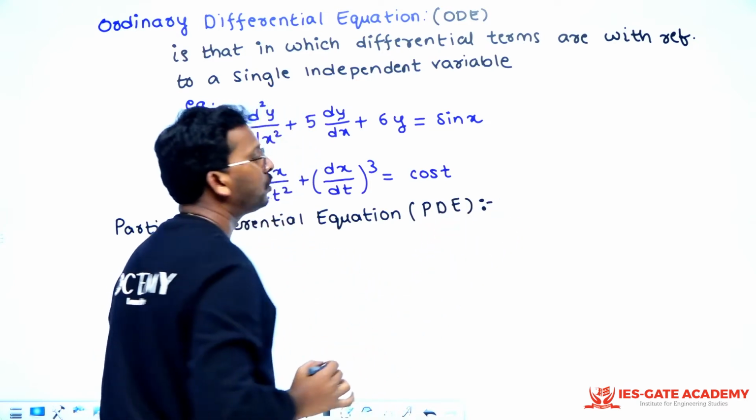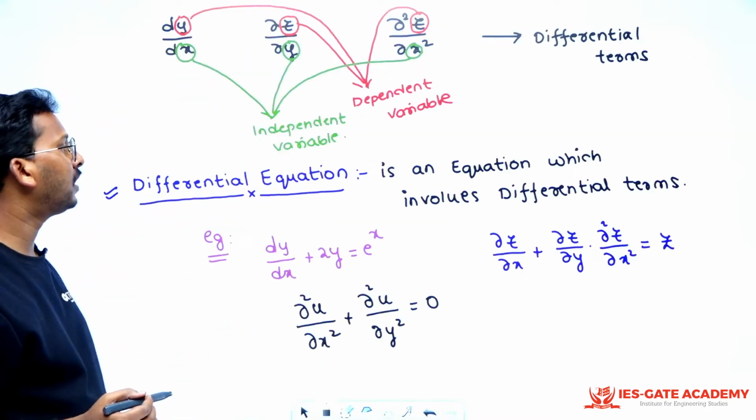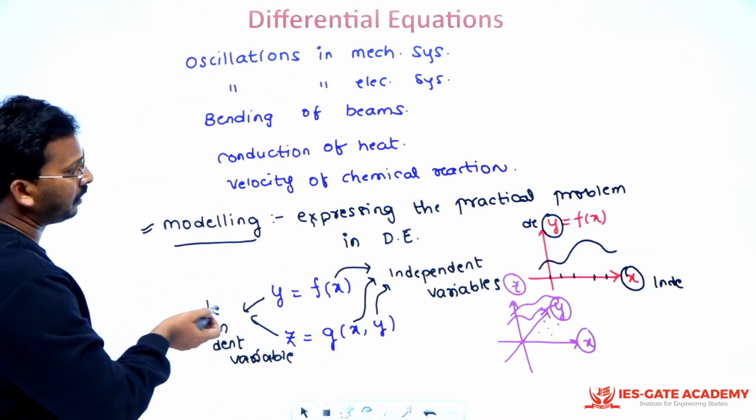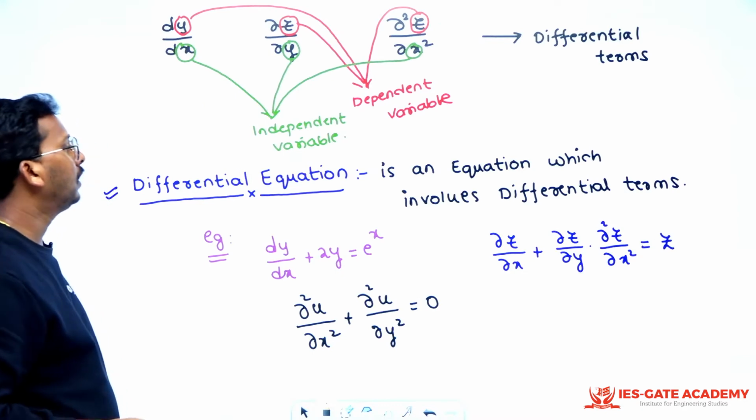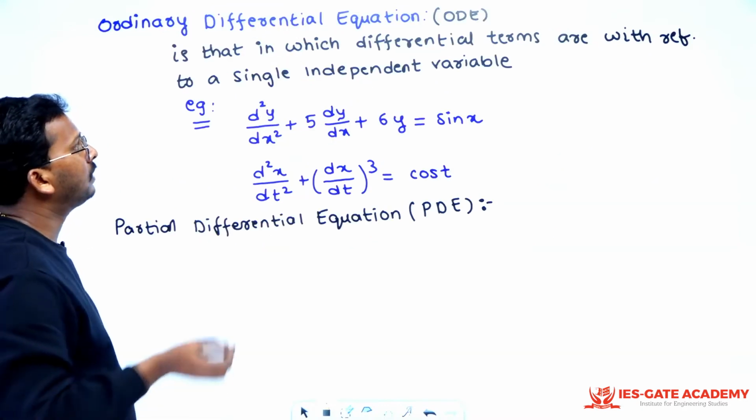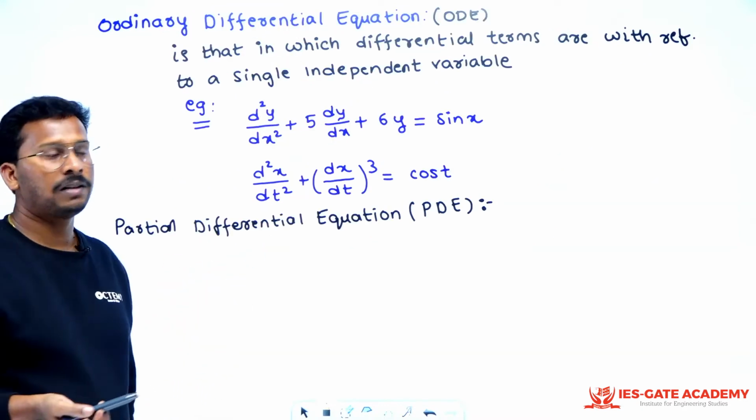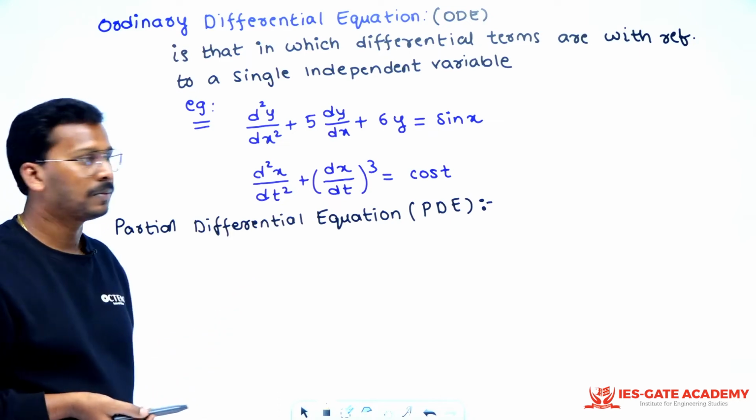Right? I'll be using short forms. DE means differential equation. ODE is basically ordinary differential equation. PDE is partial differential equation, right?